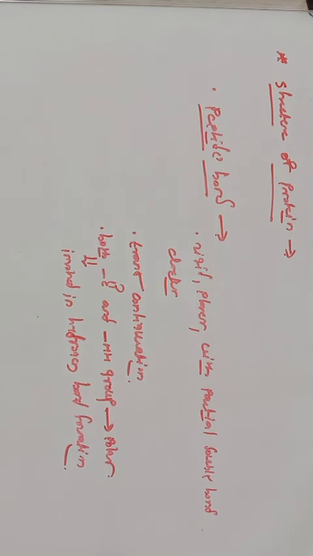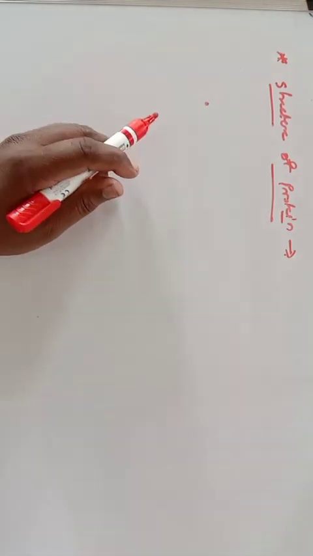So if you consider the formation, conventionally the peptide chains are written with the free amino end at the left hand side and the free carboxylic end at the right hand side.